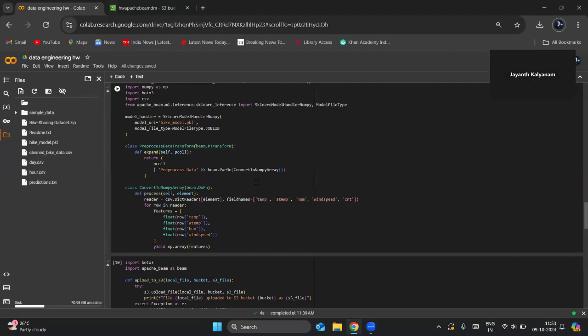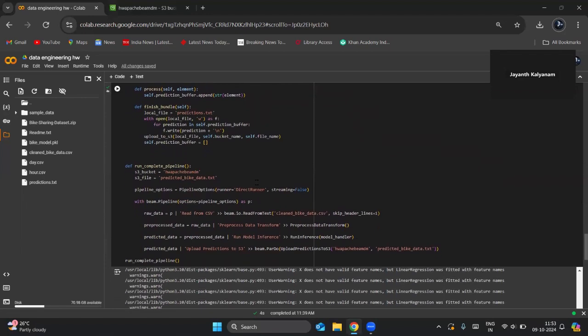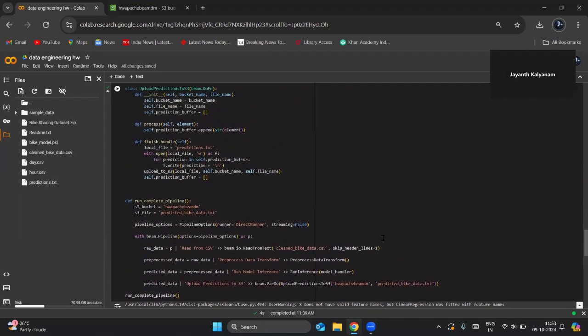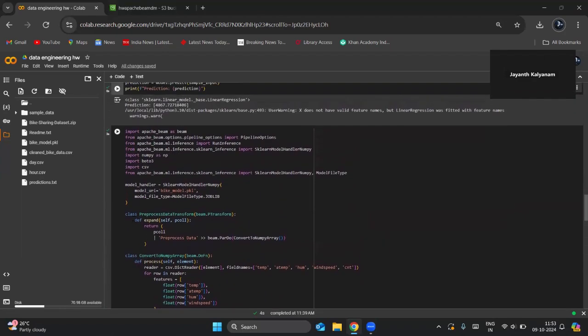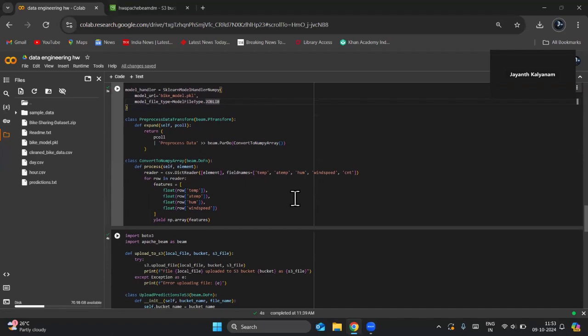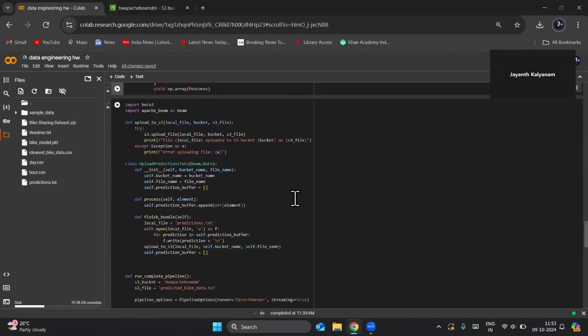It converts all the CSV data rows into NumPy arrays. So we implemented that, and then on that pre-processed data, after converting the data into NumPy arrays, we are running the inference by passing the model handler. The model handler we have also defined here. A sklearn model handler handles the model by taking the model location, model URI, and the type of the model, joblib, because we saved and loaded it as joblib.